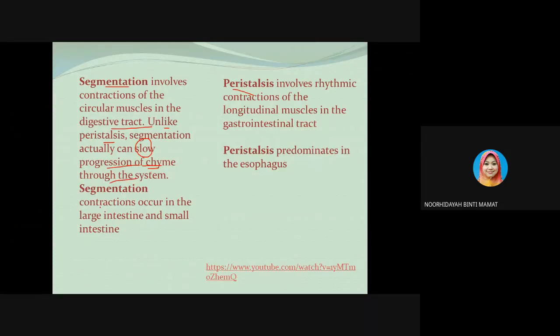The segmentation contractions occur in the large intestine and small intestine, while the peristalsis involves rhythmic contractions of the longitudinal muscles in the gastrointestinal tract, and normally peristalsis predominates in the esophagus compared to the segmentation. It happens in the large intestine and small intestine. So let me see the video: how do the movements of segmentation and peristalsis work?